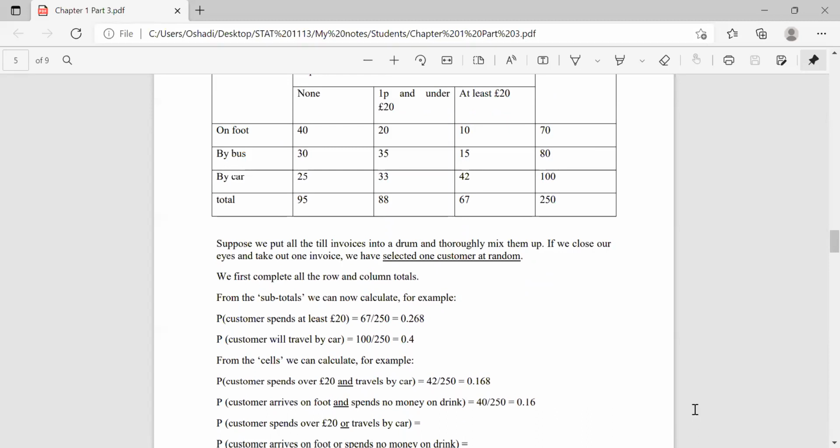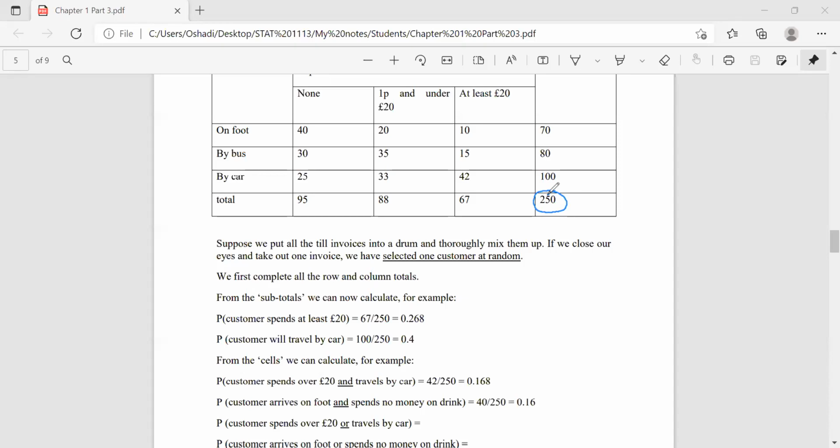So we have to find the probability that a customer spends at least 20 euro, right? Altogether, there are 250 people, and out of those 250, how many customers have spent at least 20 euros?